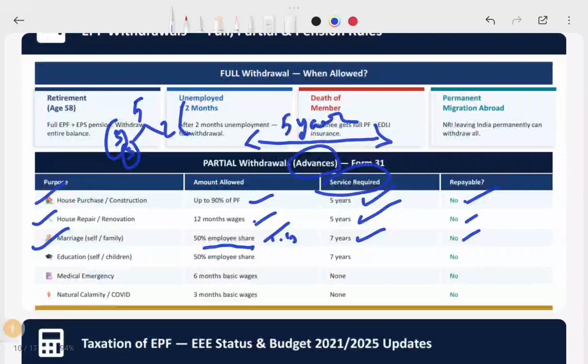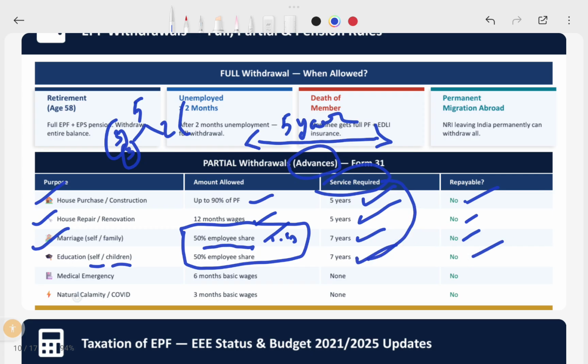It is not repayable. So for education, for yourself or your children, in that case, same as this, only 50% of your employee share is allowed. For that also you need to complete 7 years of service. You don't need to repay this. And for medical emergencies, you can withdraw up to 6 months of basic wages. You don't need to complete any service for that.